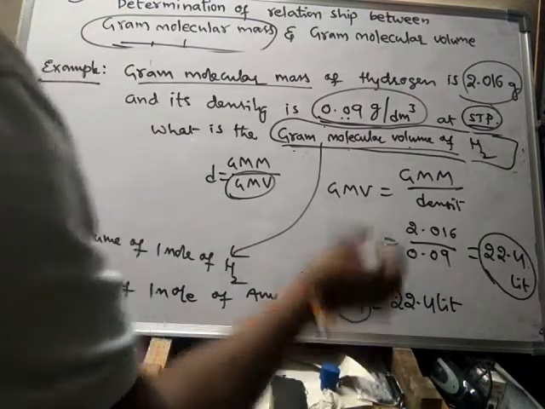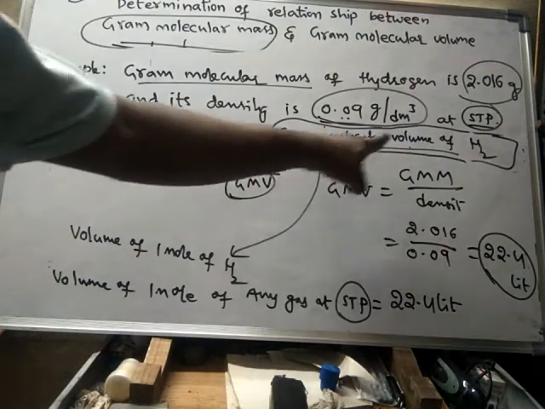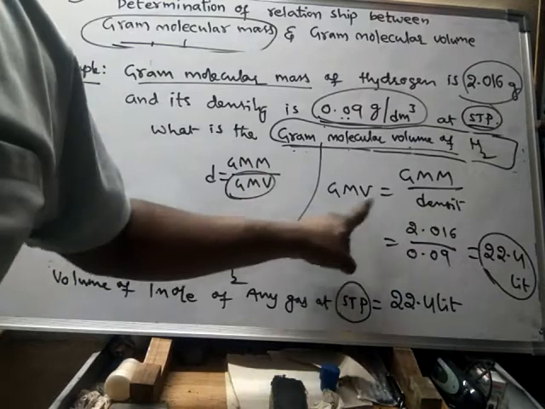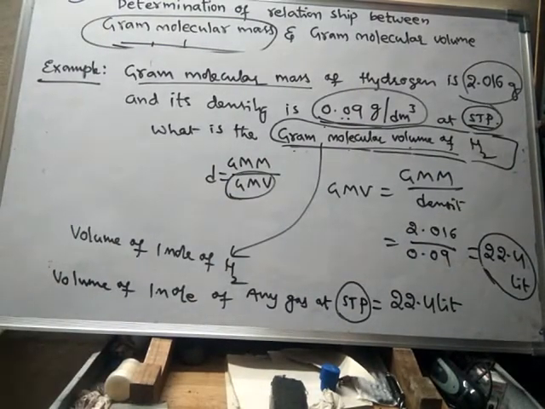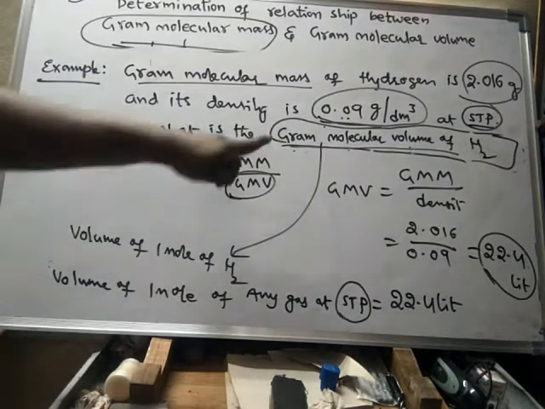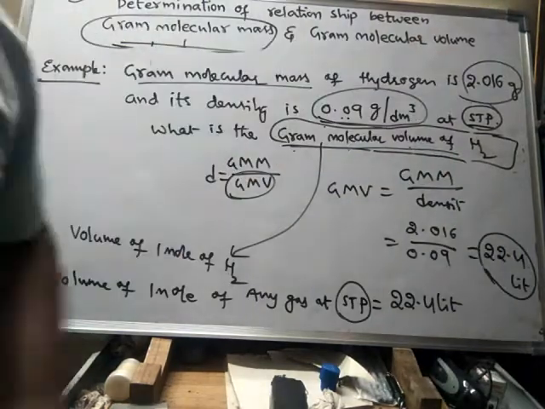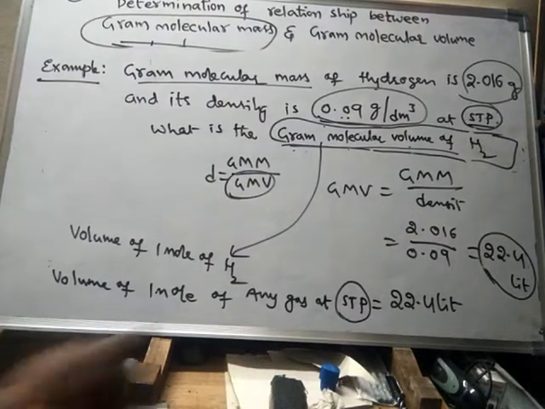So under this condition, even in this problem, the gram molecular volume we got is 22.4 liters only. So remember, for any gas the gram molecular volume at STP will be equal to 22.4 liters. This is important. Okay, we'll see another example.